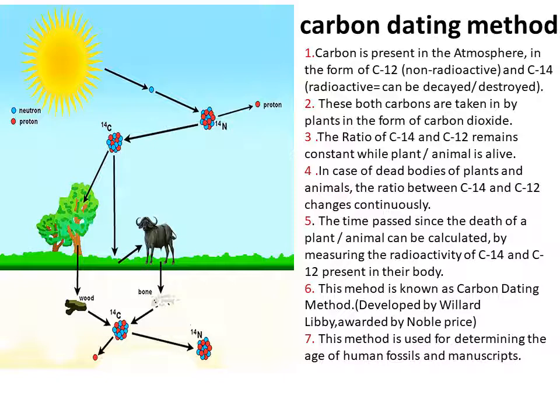Day by day it changes its form. This method of measuring the radioactivity of C14 and C12 present in that body is known as carbon dating method. And this particular method is used for determining the age of human fossils and manuscripts. So this carbon dating method is used for determining the age of that particular fossil.